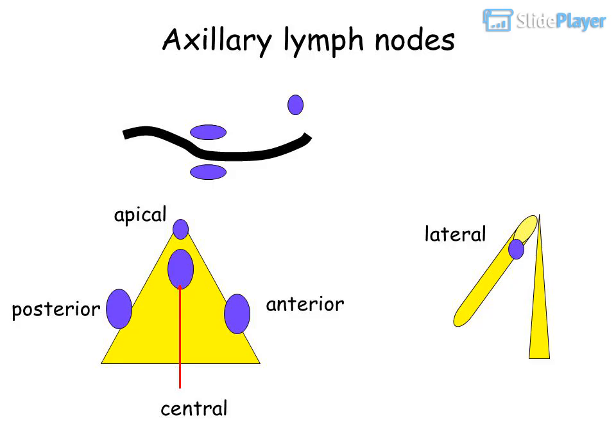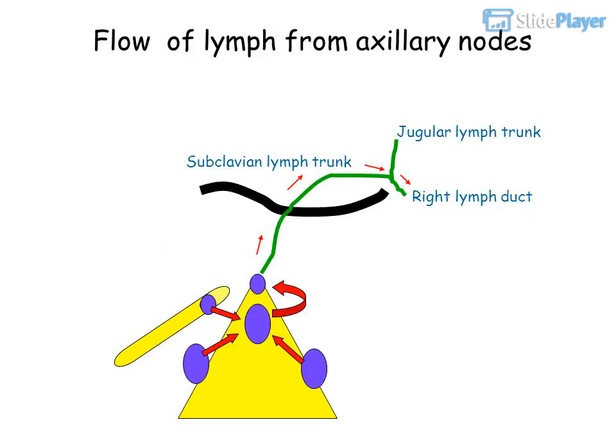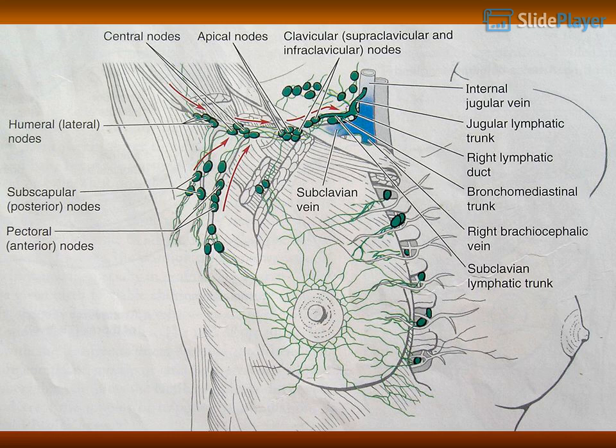Axillary lymph nodes: apical, lateral, anterior, posterior, central. Flow of lymph from axillary nodes: jugular lymph trunk, subclavian lymph trunk, right lymph duct.